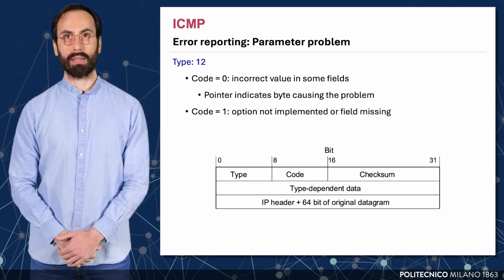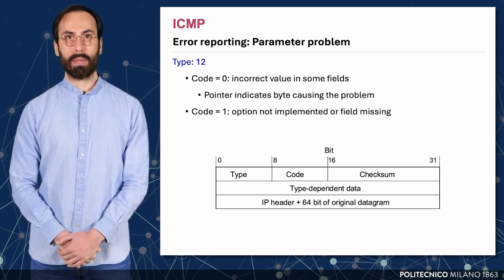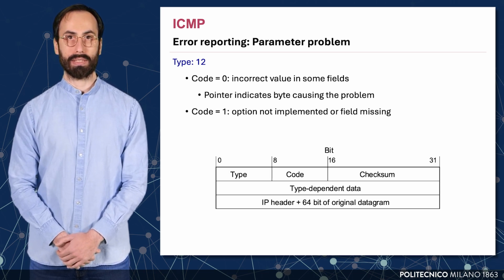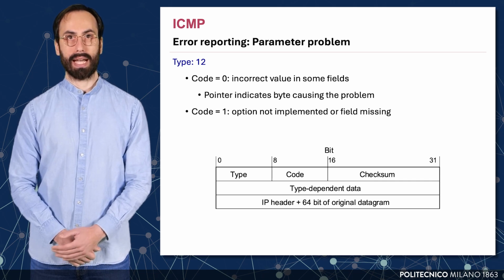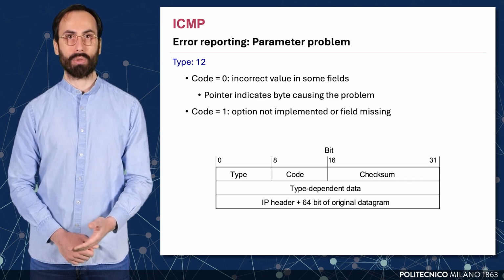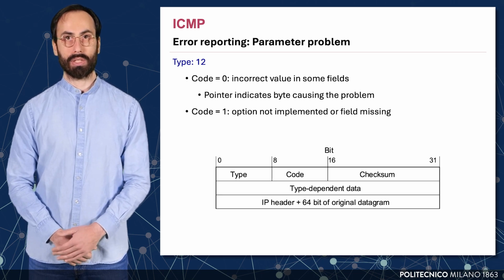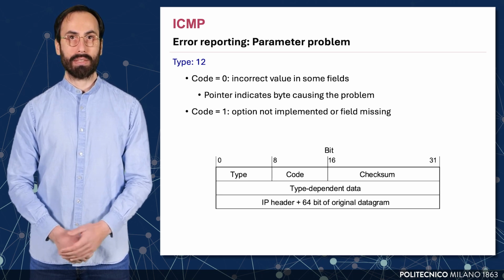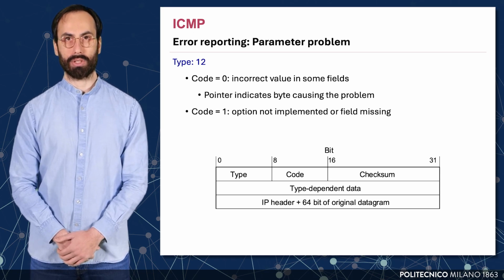If the code is 1, the problem is that the packet included an option that's either not implemented or a required field is missing. In both cases, the packet is discarded and the ICMP message is sent back to the source. As with other ICMP error messages, the response includes the IP header and the first 64 bits of the offending datagram, which helps identify the original transmission.